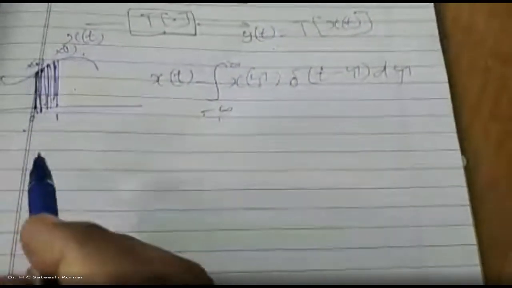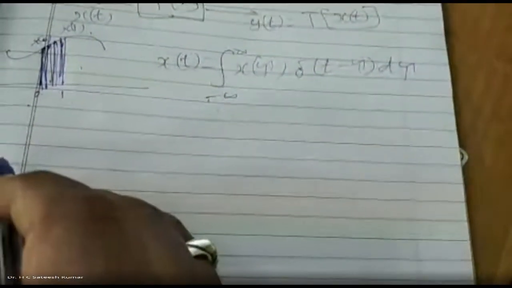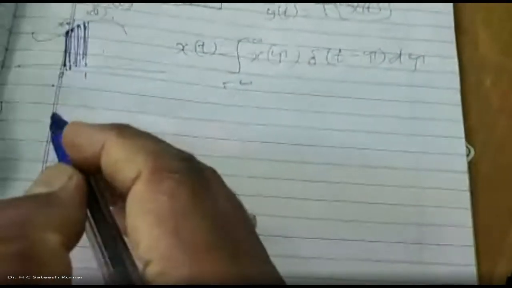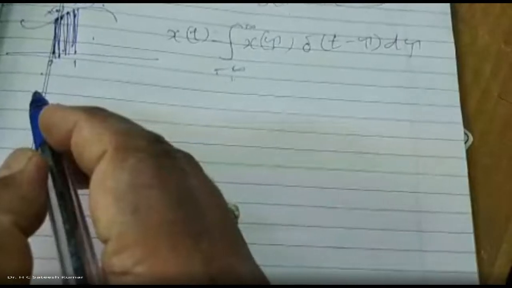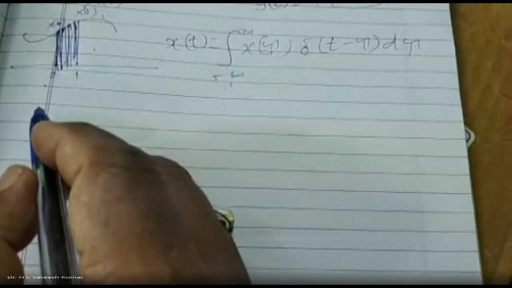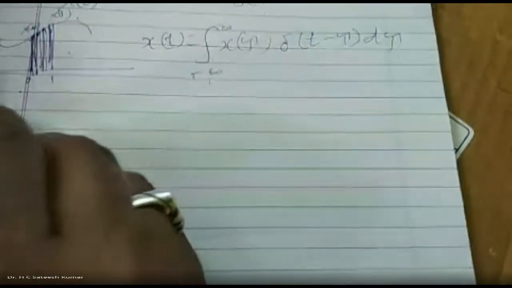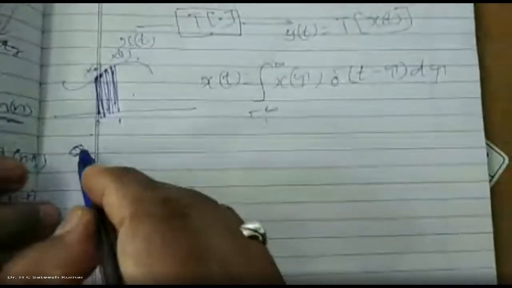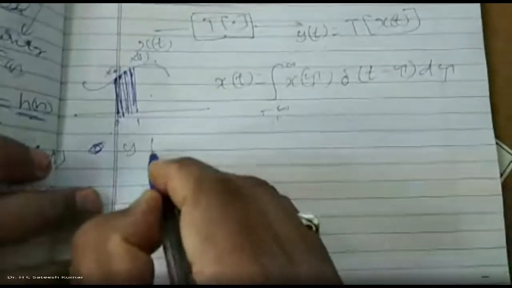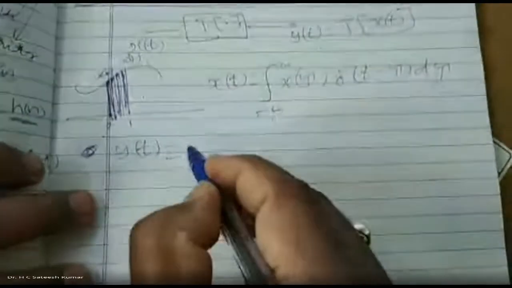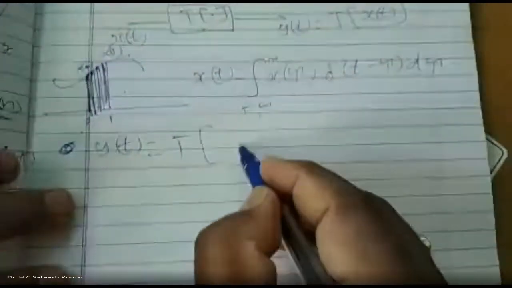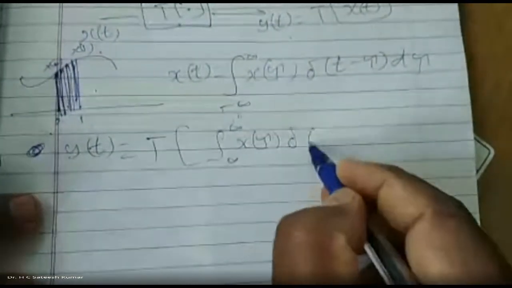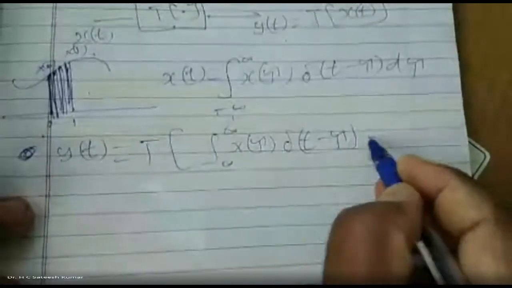Now apply linearity and the time invariance property. Linearity is nothing but the additivity as well as the homogeneity property. First, y of t, the output, is equal to the transfer function of x of t, which is the integration from minus infinity to plus infinity of x of tau into delta of t minus tau d tau.